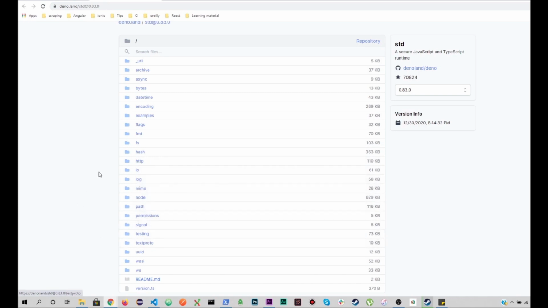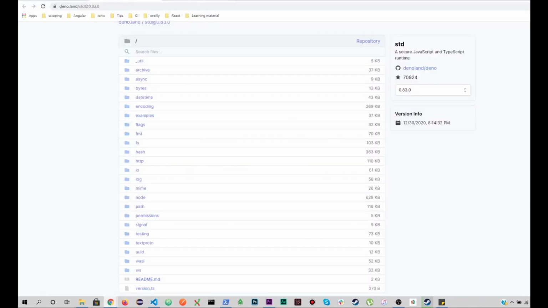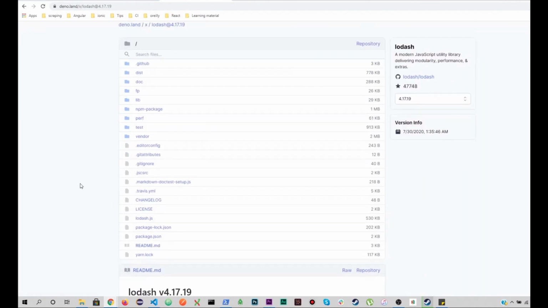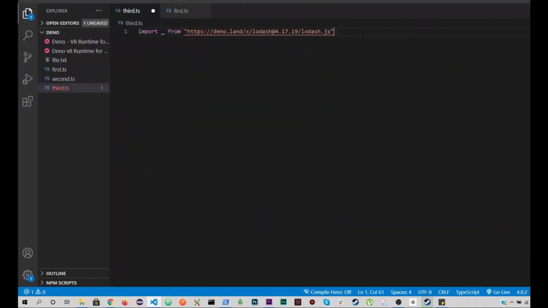So let's start off with some kind of importing. So how you want to import, let's say Lodash. This is the mostly used library currently in Deno, right? So if I open up Chrome and third-party modules, this is Lodash, right? And how you're gonna use Lodash. So this is the Lodash JavaScript file, right? You just need to copy the URL, and I can just paste it over here, and this is how I can use any third-party module.